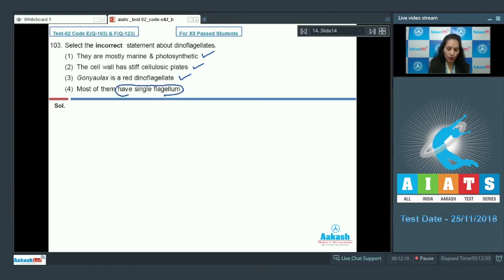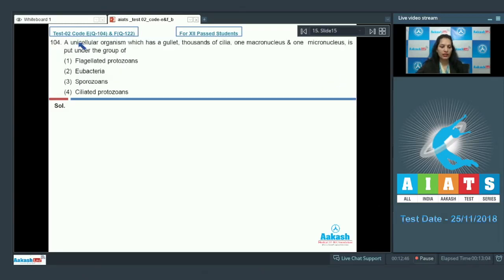No, most of them are biflagellated. Dinoflagellates have 2 flagella, hence they are biflagellated. So this option is incorrect. So the correct option for the given question is option number 4. Let's move on to the next question.